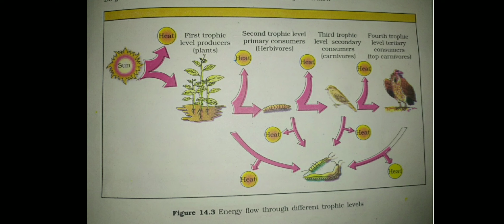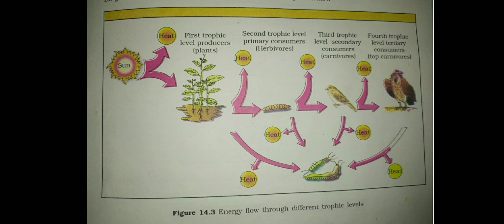Now the carnivore will eat the herbivore. So carnivores are the third trophic level organisms. The energy from the herbivore is transferred to the carnivore, only 10% energy. And the top carnivores, the fourth trophic level organisms, feed on the third trophic level organisms.